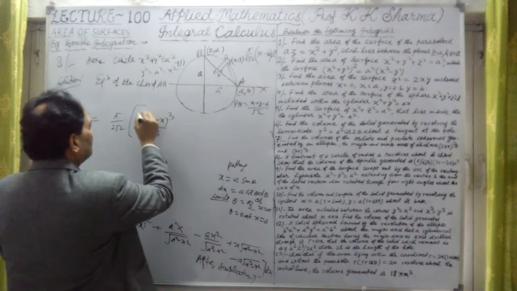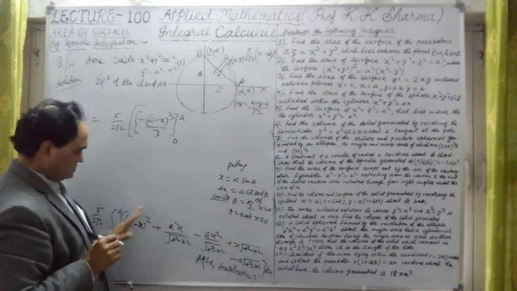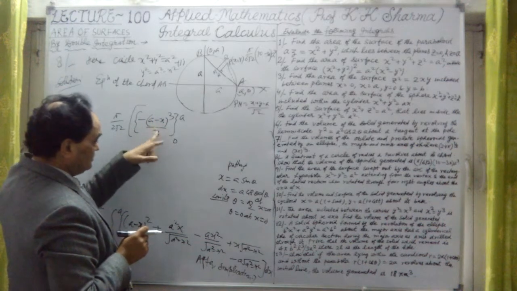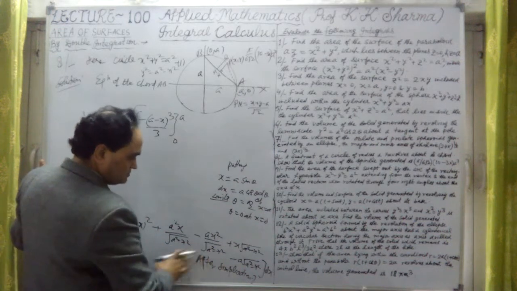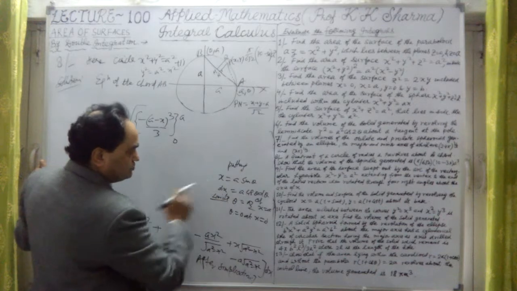Now here we have to apply the limits 0 to a only, because in the first term, a minus x, we are not changing anything, we are not putting anything here, only limits 0 to a we will apply, and in these we have to apply x equal to a sin theta.